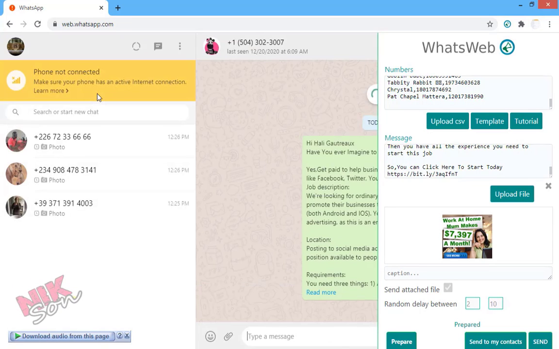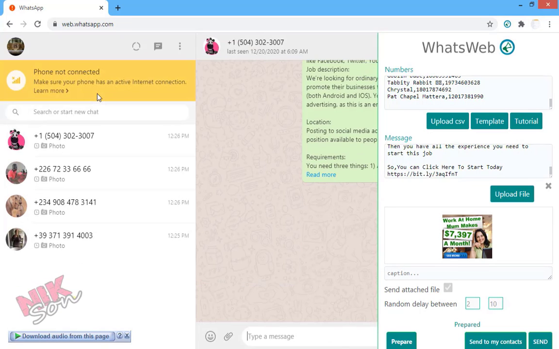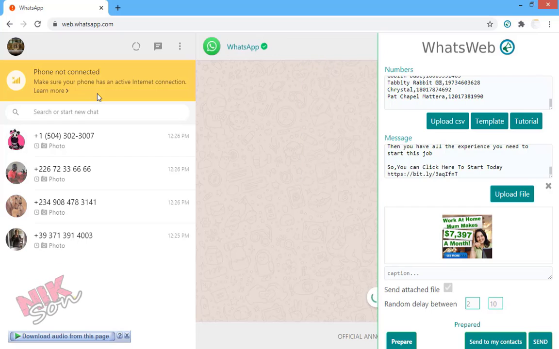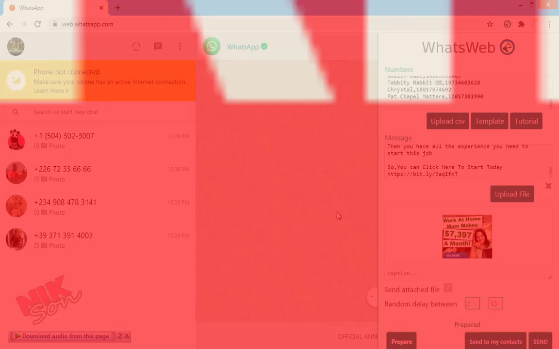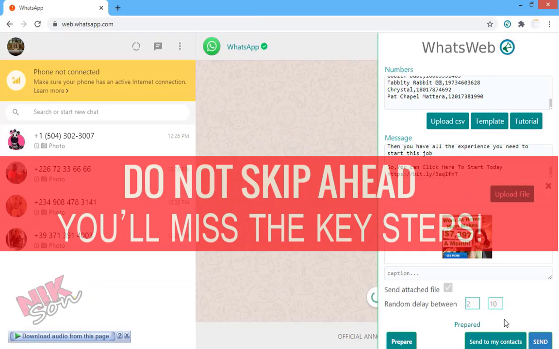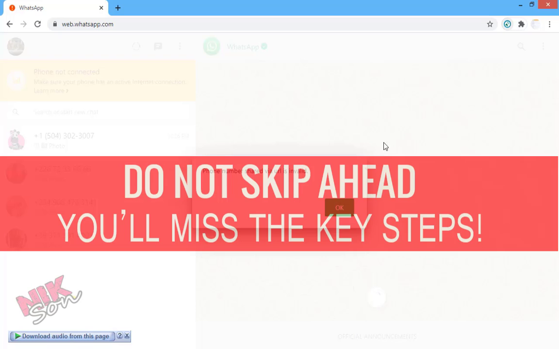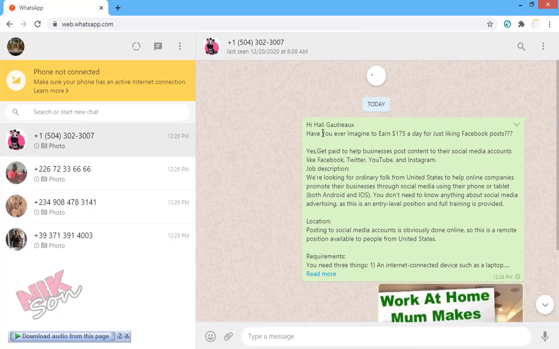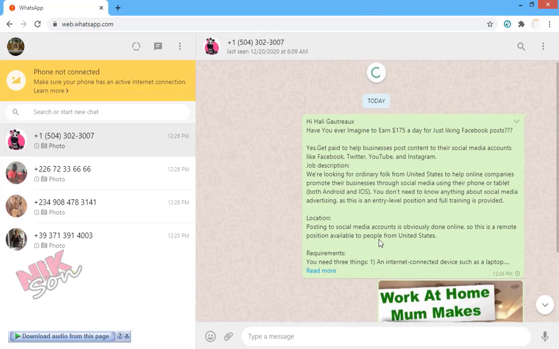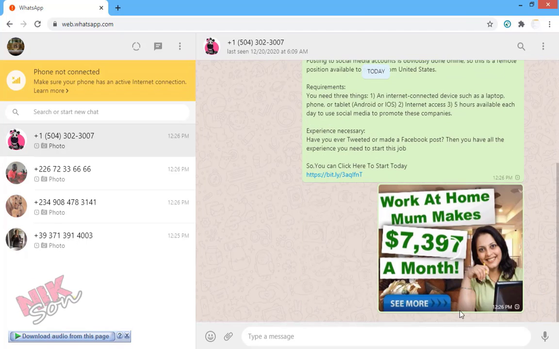Anyway, what you can do is make sure you have internet on both your PC and your phone, and you have to save all the numbers in your phone contacts, so that when you send the message, it will recognize them as your contacts. This way you can prevent a ban. Make sure you see the last instruction that I showed in this video.